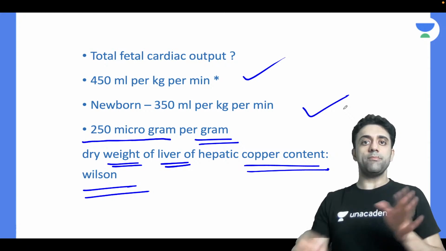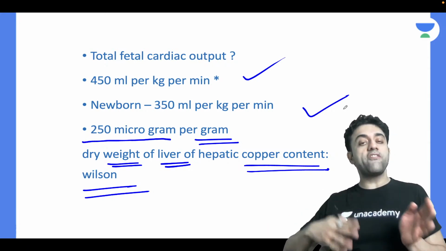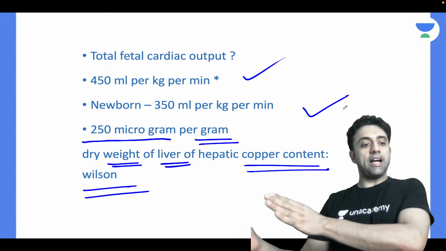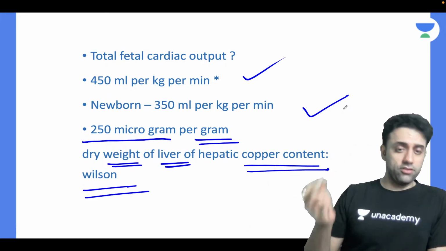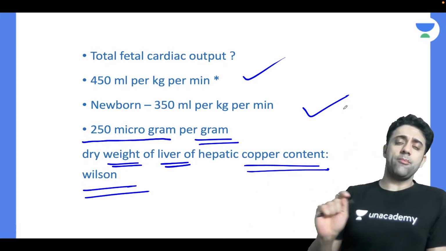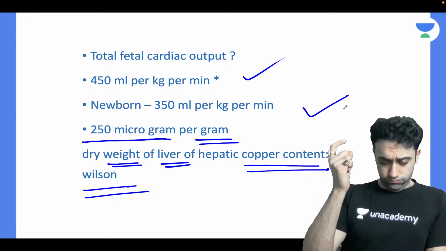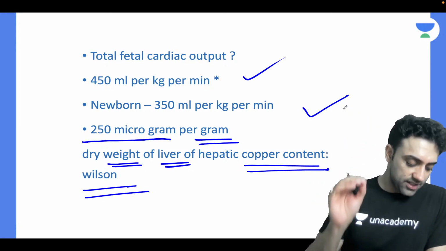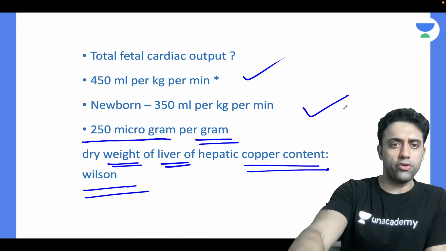350 ml per kg per minute, the baby has grown, become a newborn, so 350 ml per kg per minute is the newborn baby's total cardiac output. And then what comes next? 250. Yes, 250 microgram per gram dry weight of liver, hepatic copper content, you will say it's a diagnostic choice of Wilson disease. Very good answering. So beautiful, you guys are answering.